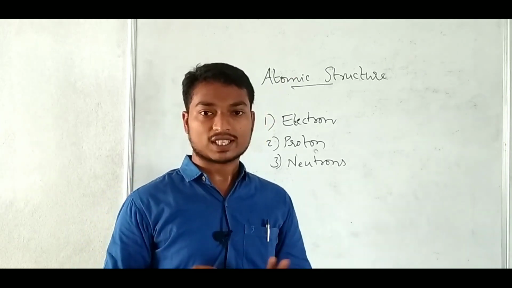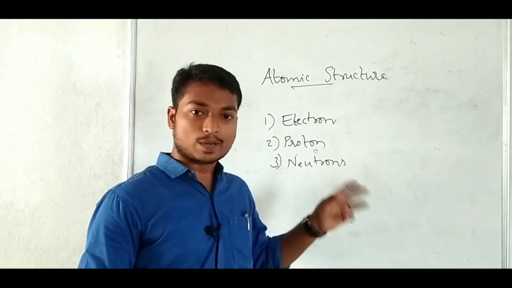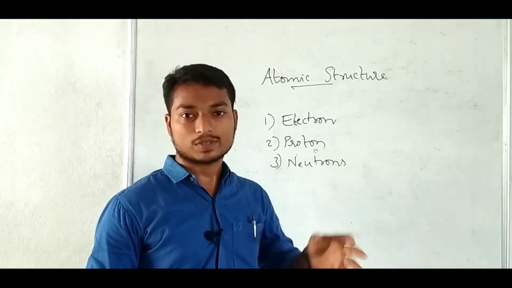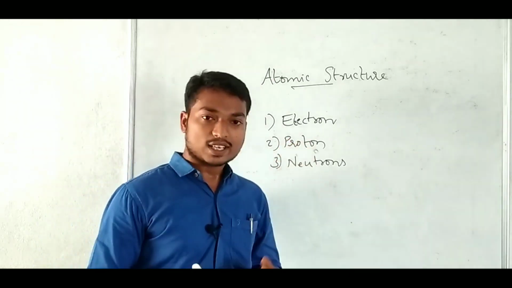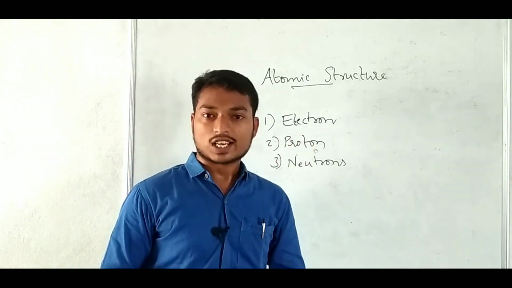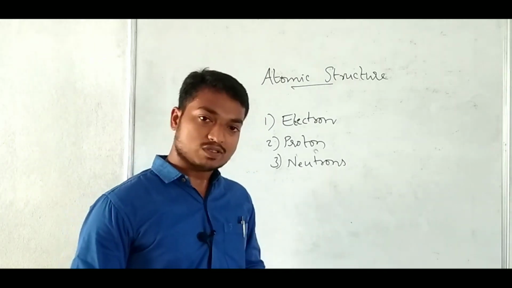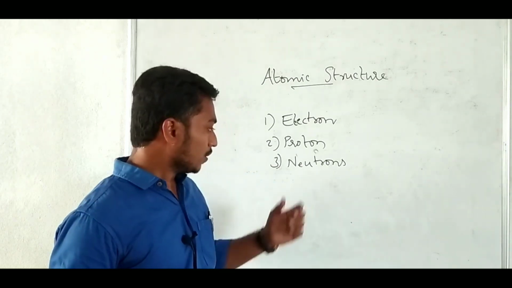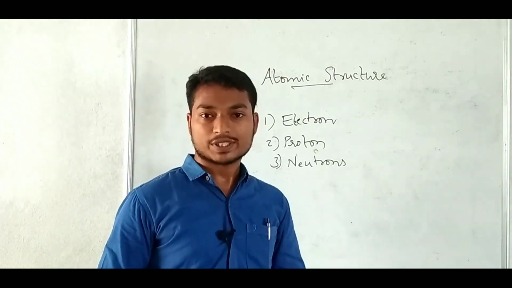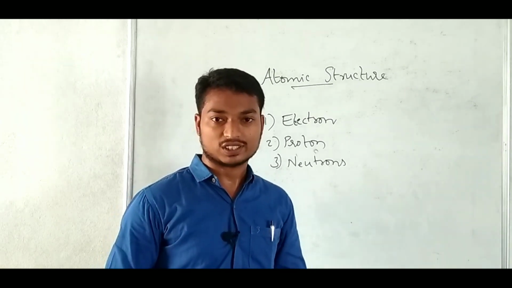They play the main role in the atom. Some have positive charge, some have negative charge, some are neutral. Electrons are negatively charged subatomic particles of the atom. Protons are positively charged subatomic particles. And neutrons, as the name suggests, have neutral charge, that means no charge.